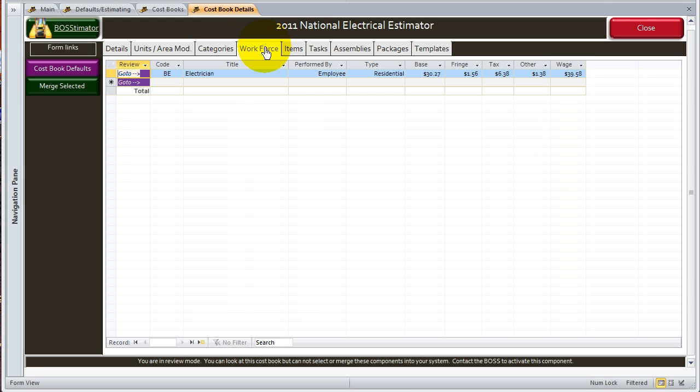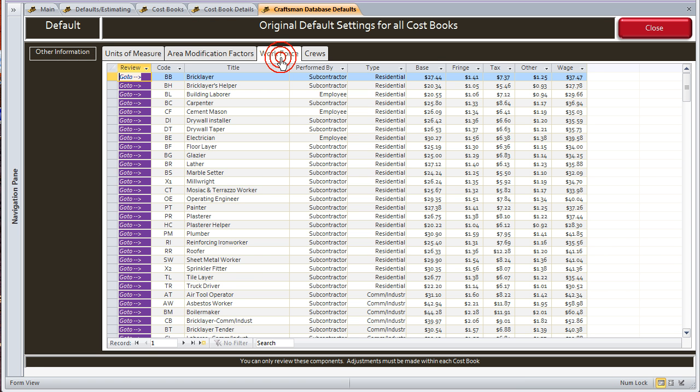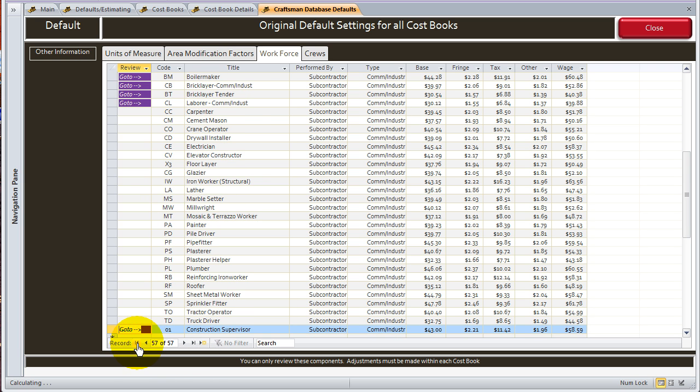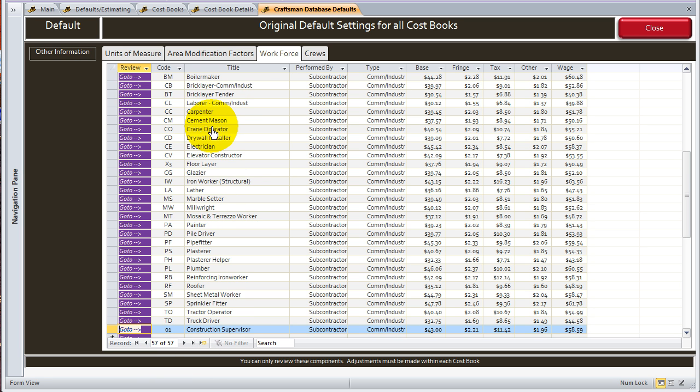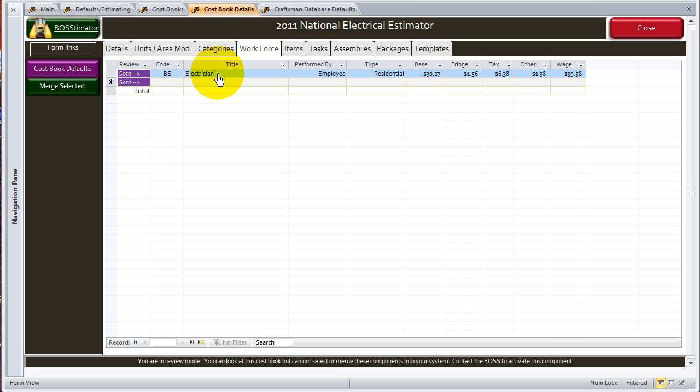Workforce. Workforce is what crews, or not crews, the workers that are used within this cost book. The only worker used within this cost book is an electrician. On other cost books, you may have an electrician, a builder. Let me go back to the default page. If you go over here to the workforce, there are some 57 different workforces, and they could be used in multiple different cost books. So these are all the ones in all the cost books. This individual cost book only has an electrician used throughout.